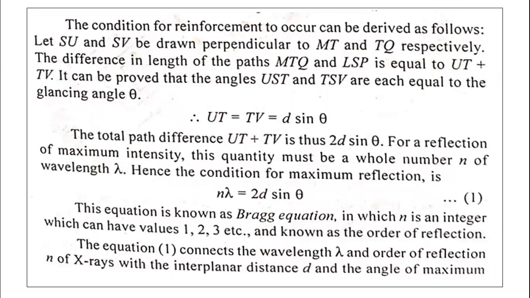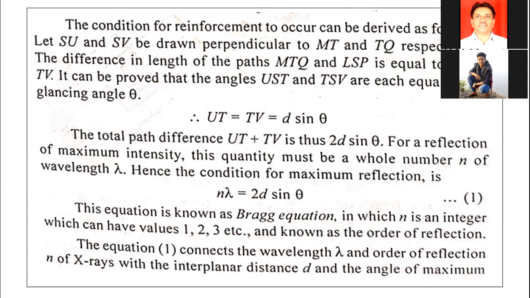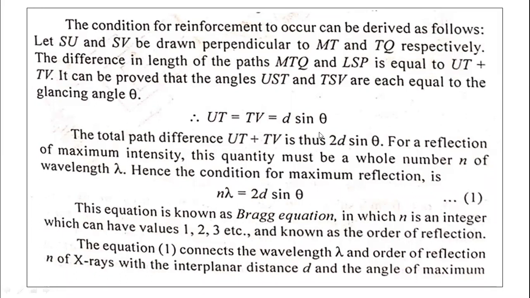For a reflection of maximum intensity, this quantity must be a whole number n of wavelength lambda, where lambda is the wavelength of the X-ray radiation.